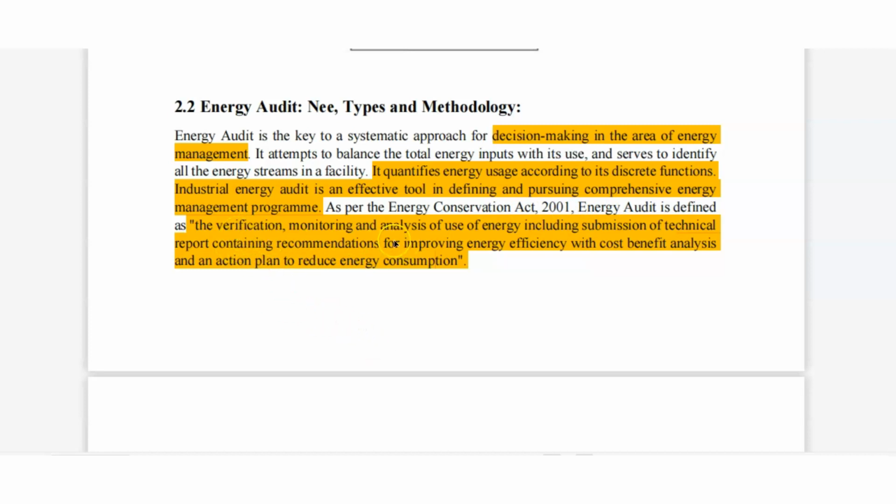The verification, monitoring and analysis of use of energy, including submission of technical reporting containing recommendation of improving energy efficiency with a cost benefit analysis and action plan to reduce energy consumption, is known as energy audit. Okay.